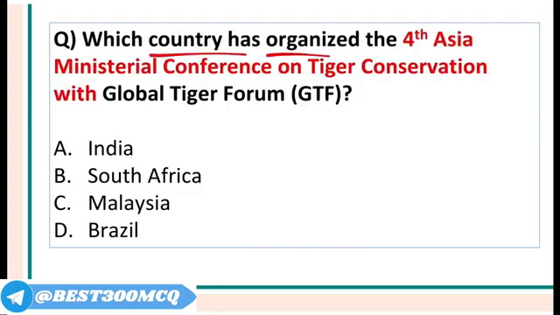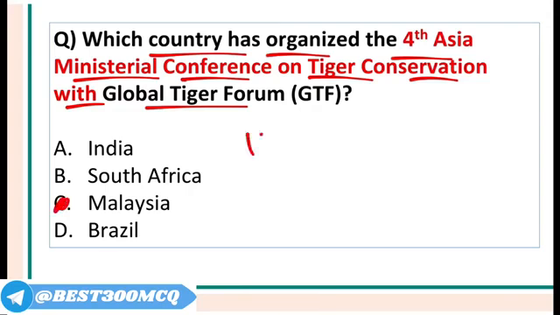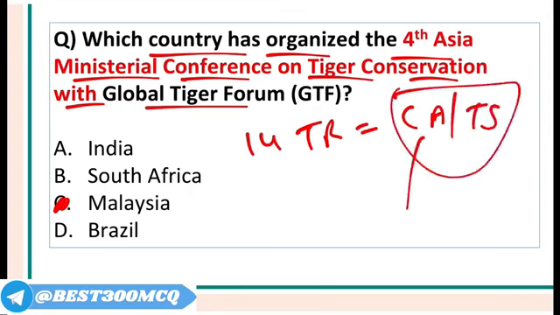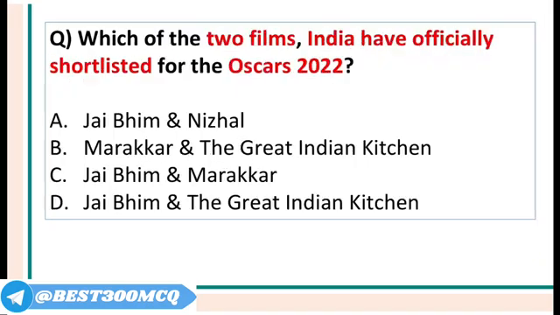Which country has organized the 4th Asia Ministerial Conference on Tiger Conservation with Global Tiger Forum? It was organized recently by Malaysia. And 14 tiger reserves of India, they became part of CATS, Conservation Assured Tiger Standards.